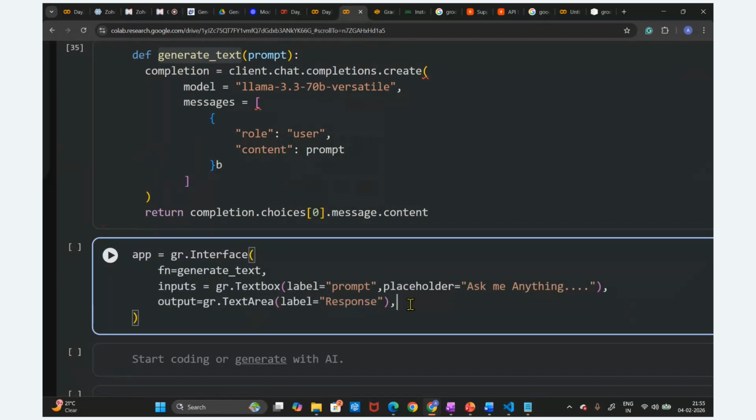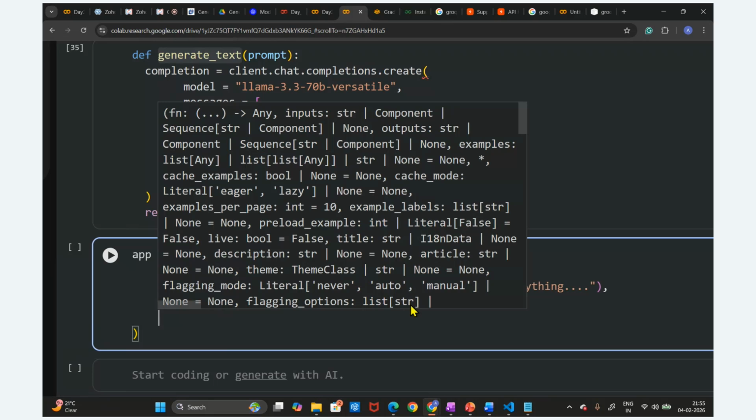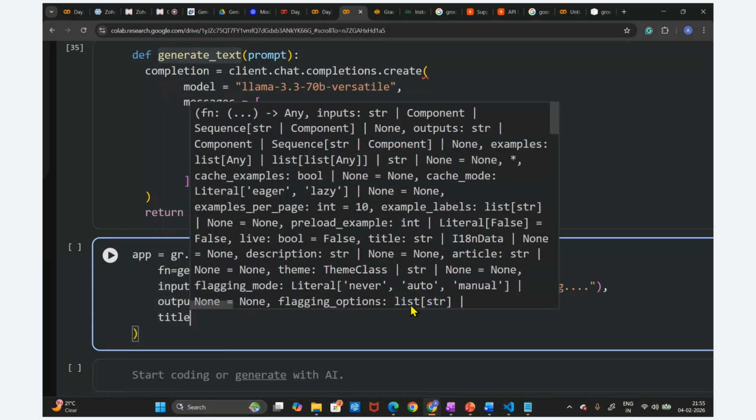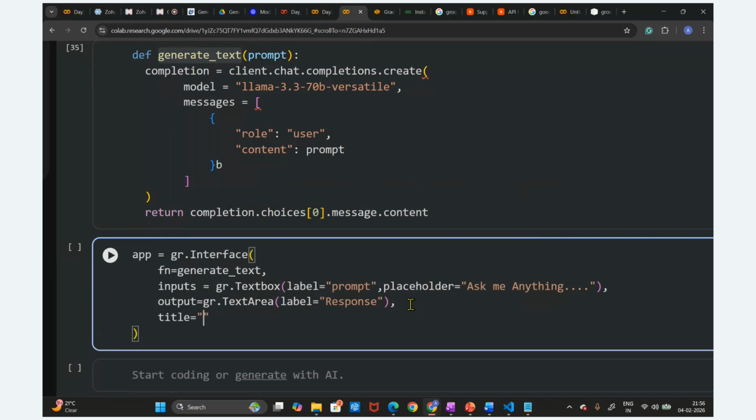And then after that, we are going to provide a title also for this application. Let's suppose the title is content generation. We are going to write this content generation. So this is the application we have defined here, guys. Let's run this application now.